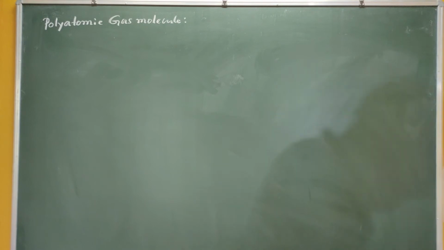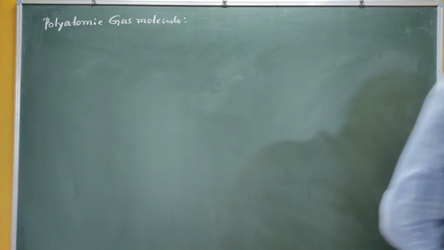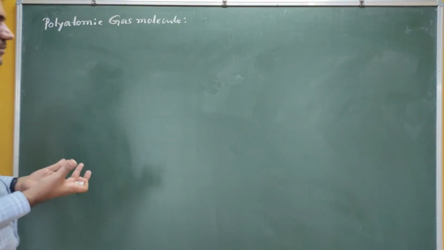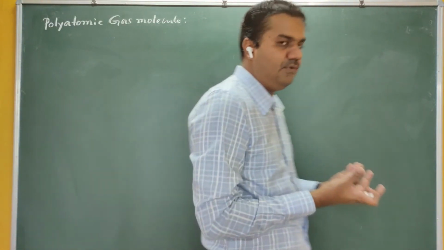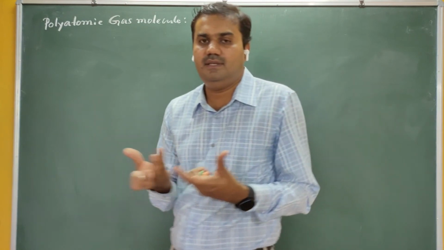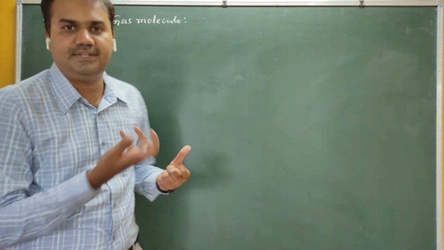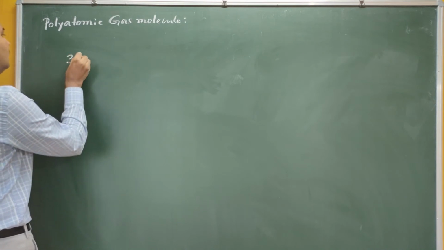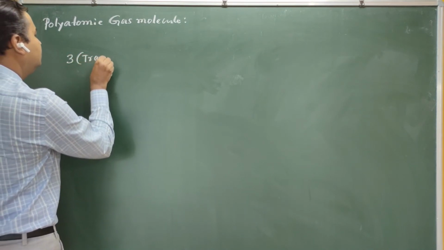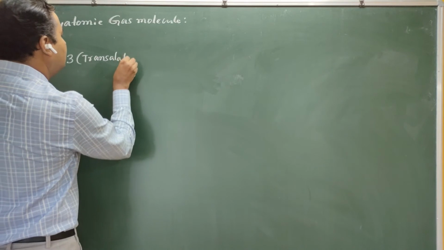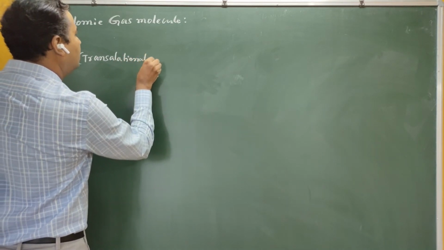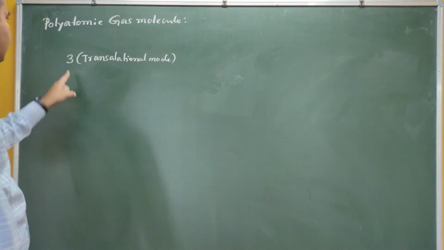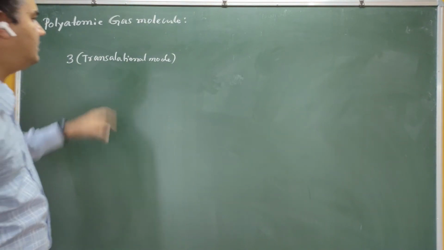Whatever may be the number of atoms in your molecule, your axes are only 3: x, y, and z. Therefore, you have got only 3 translation modes.